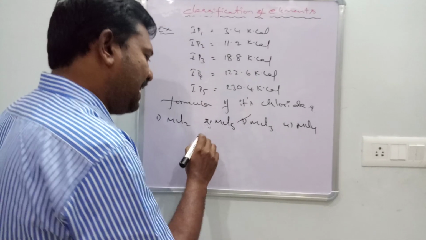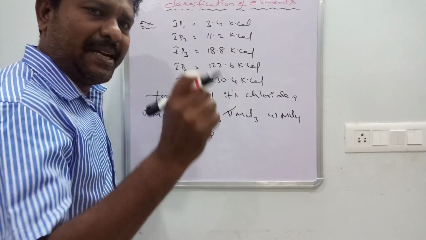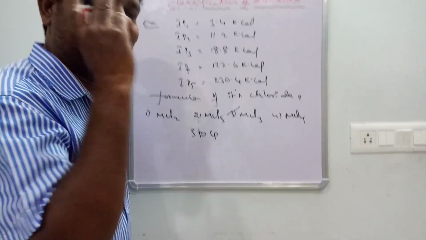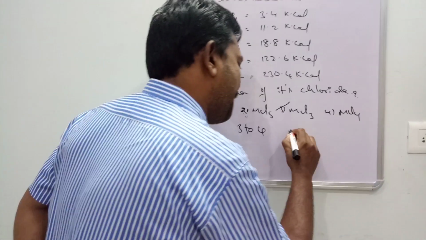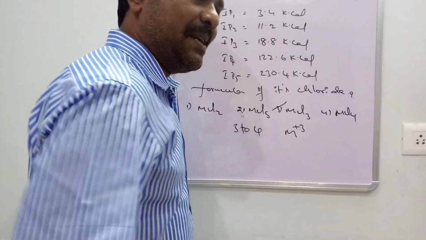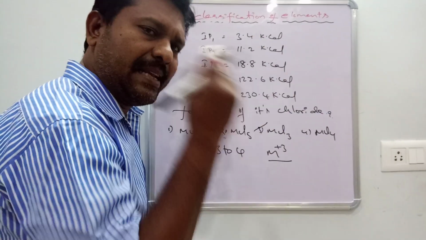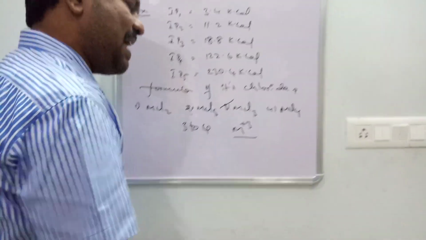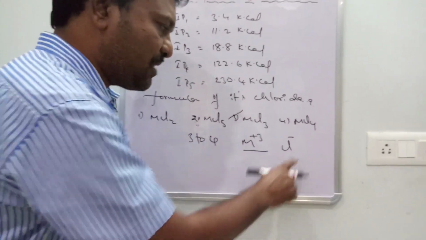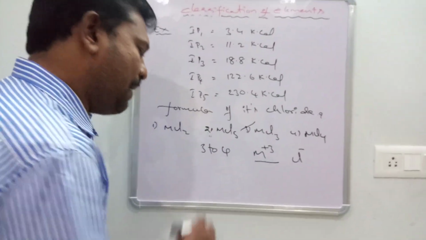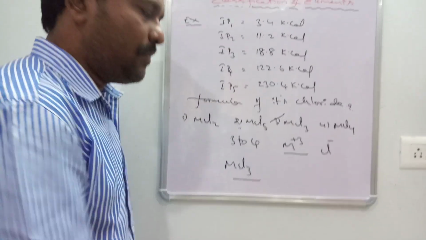That means the element can lose only 3 electrons easily. So the element is M+3, the valence of the metal is 3. Chlorine valency is -1. So the formula must be MCl3.